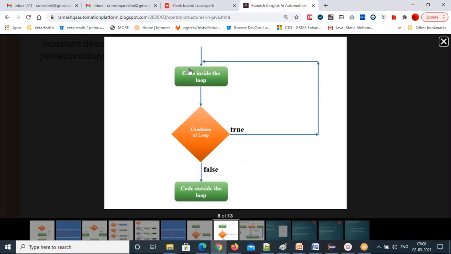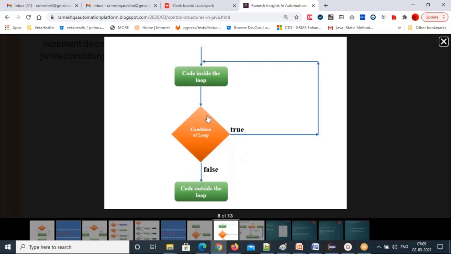Whatever you write in the do block will execute first, then your condition will be checked. If the condition is true, the control passes to the do block again. If the condition is false, it exits the loop.